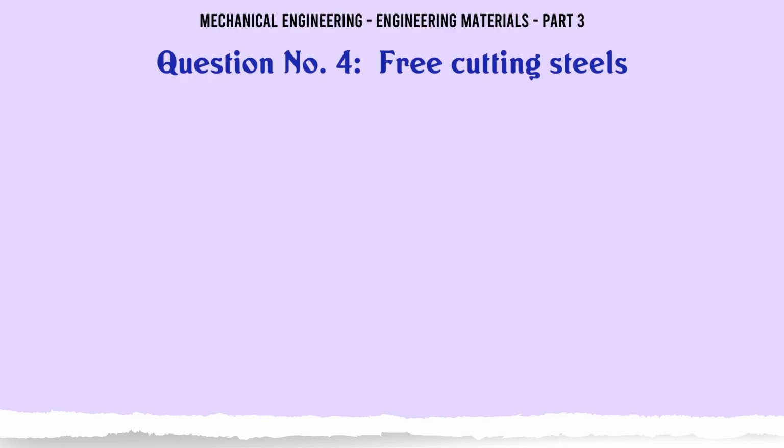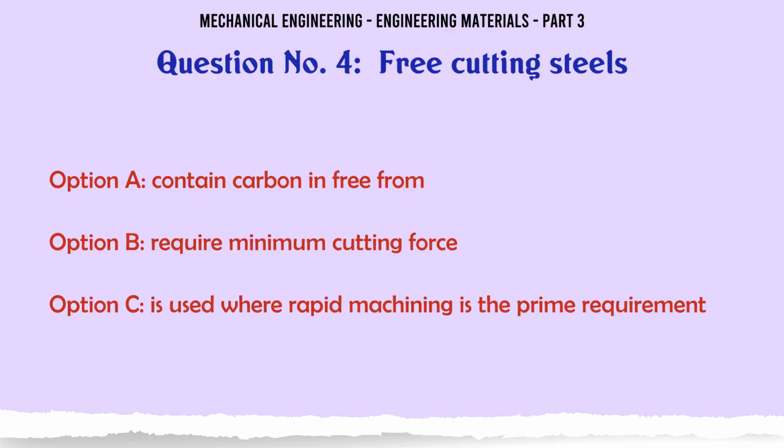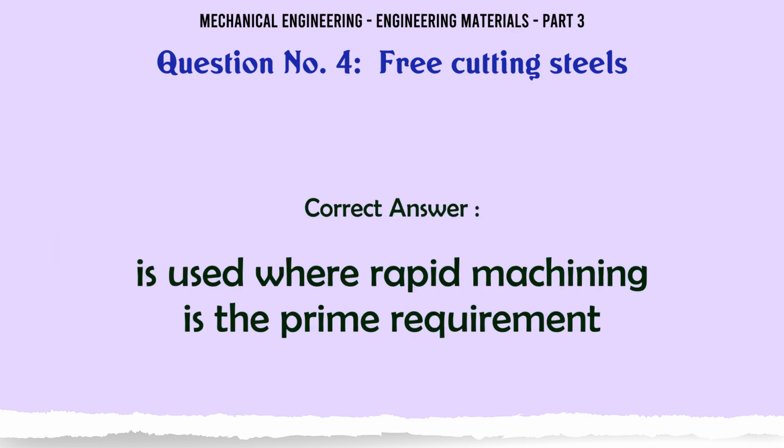Free cutting steels: A. Contain carbon in free form. B. Require minimum cutting force. C. Is used where rapid machining is the prime requirement. D. Can be cut freely. The correct answer is used where rapid machining is the prime requirement.